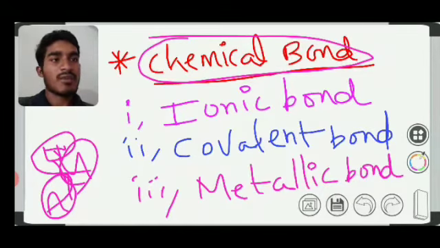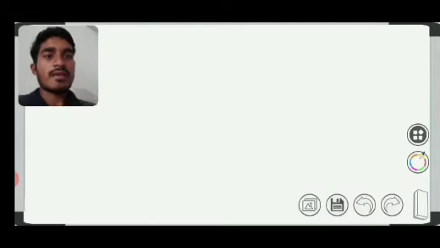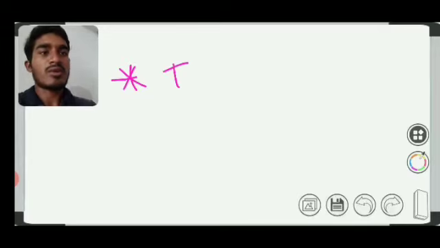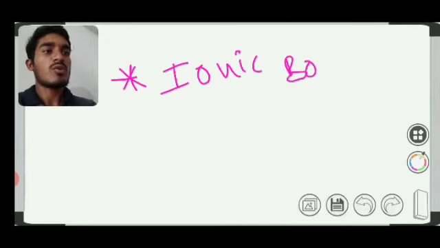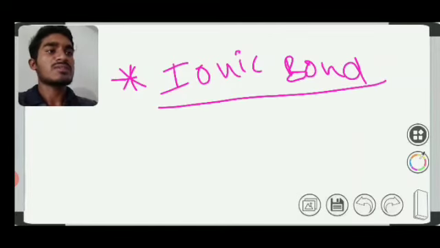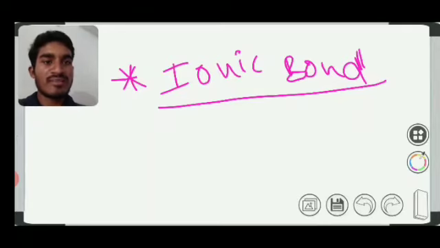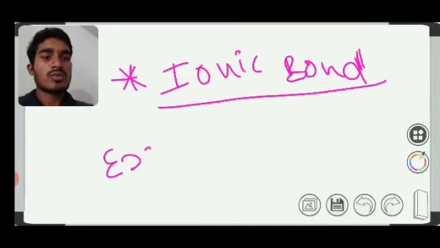First we saw the chemical bond already, and we understand how chemical bonds form and what the types of bonds are. Now I would like to explain the ionic bond first with an example, then the covalent bond and metallic bond. The first one is the ionic bond. As I already told you, an ionic bond is between the two atoms, a transfer or exchange of electrons between the two atoms. For example, this is an ionic bond.